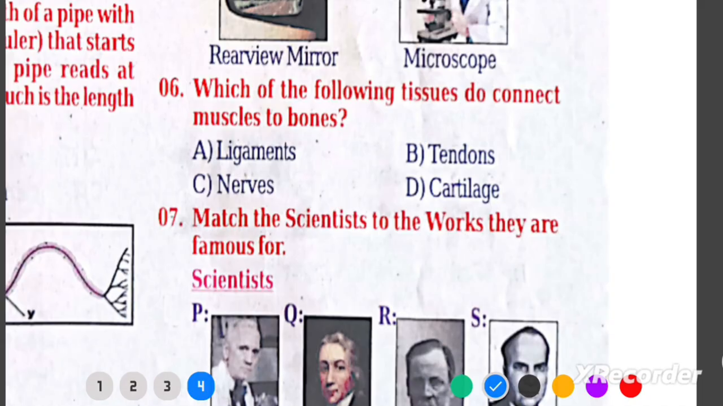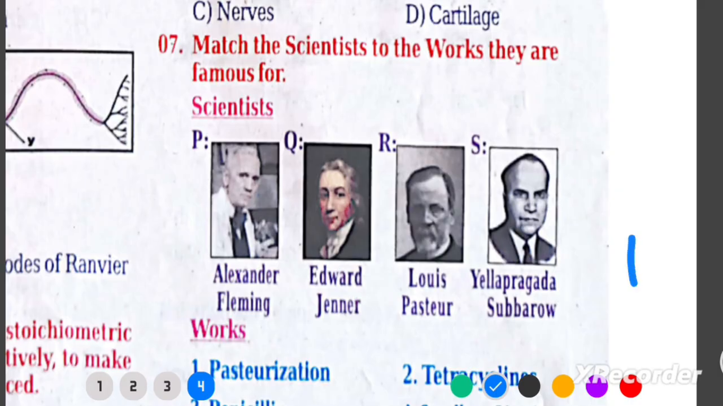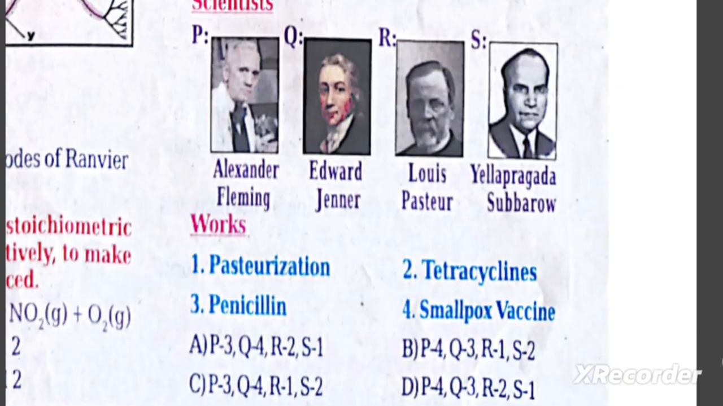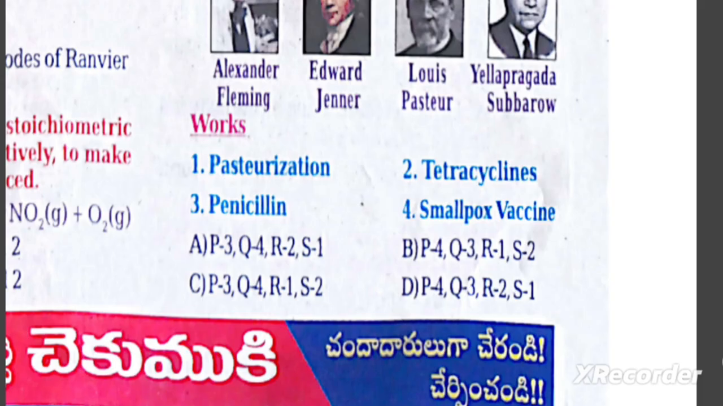Q7. Match the scientists to the works they are famous for. Scientists, works: P. Alexander Fleming, 3. Penicillin. Q. Edward Jenner, 4. Smallpox vaccine. R. Louis Pasteur, 1. Pasteurization. S. Yellapragada Subbarow, 2. Tetracyclines. Answer A. P3, Q4, R1, S2.